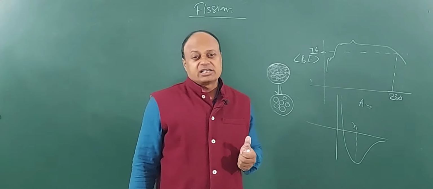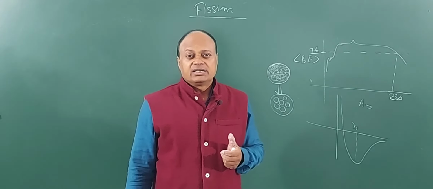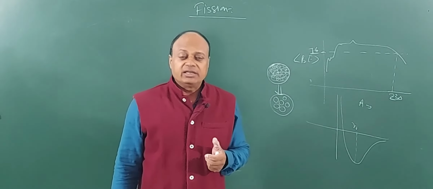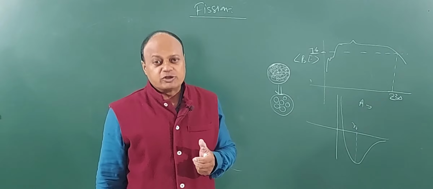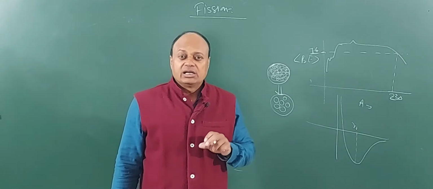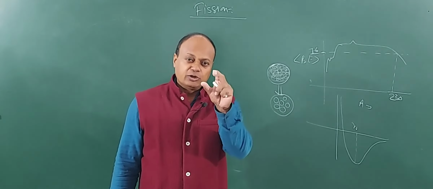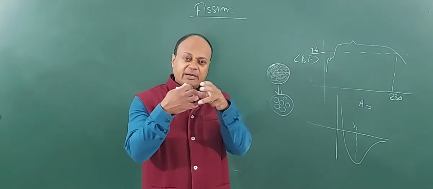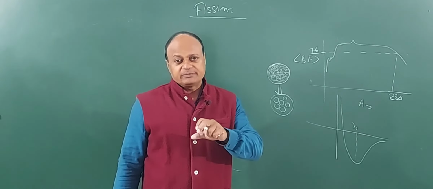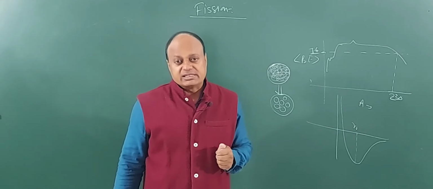Then Otto Hahn and Strassmann, along with many other physicists, discovered that when the uranium-235 isotope was bombarded using a neutron, the nucleus of uranium-235 captured the neutron and broke down into smaller fragments of barium and krypton, and then a huge amount of energy was released, right?